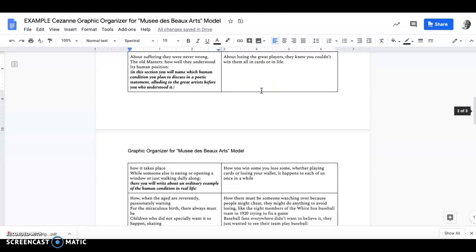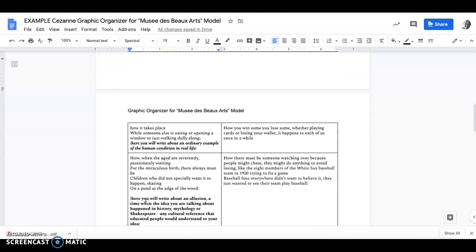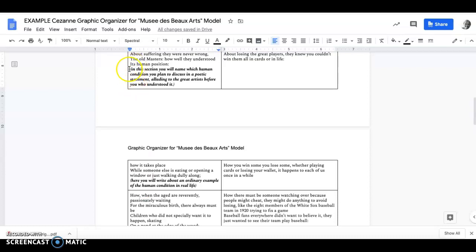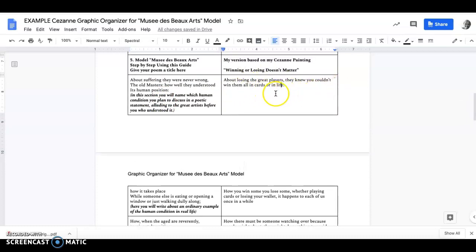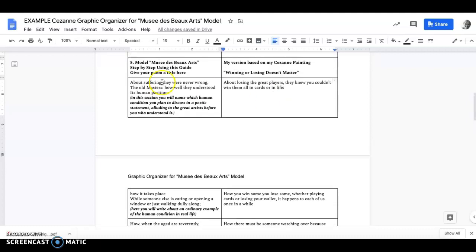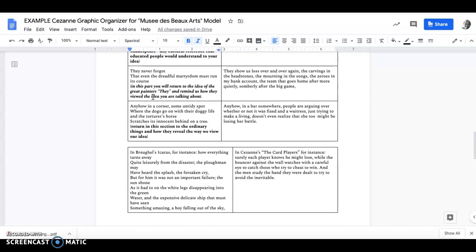And so what I did over here is I broke down the poem into phrases and sections of stanzas, and then in black and bold and italics, I tell you what you should do to create your version of it. And then over here on the right, I've created my version. So the first step says give your poem a title here, and so I named mine Winning or Losing Doesn't Matter, and you'll remember my theme is this idea of losing. And then I just break it down phrase by phrase to the end of the poem.